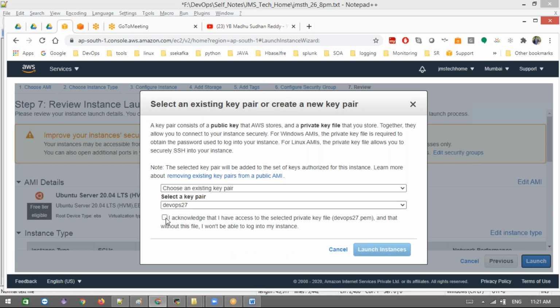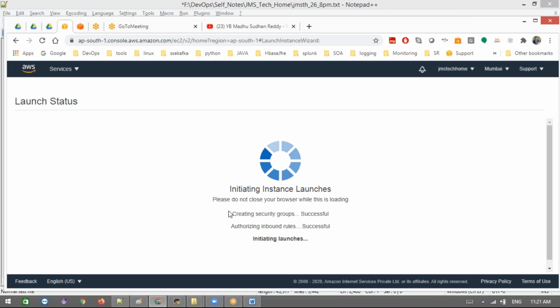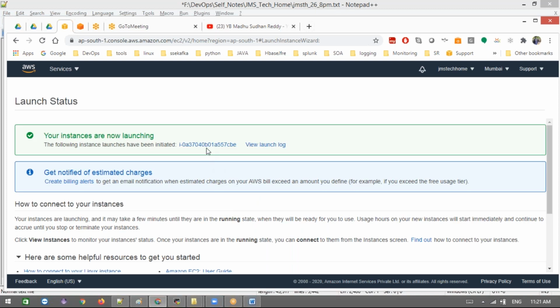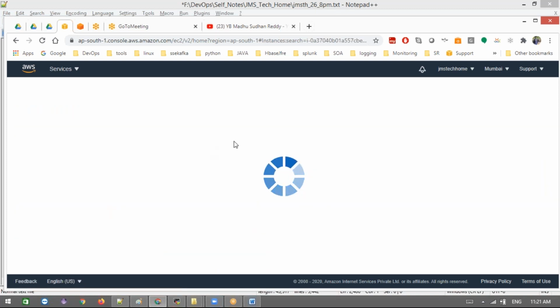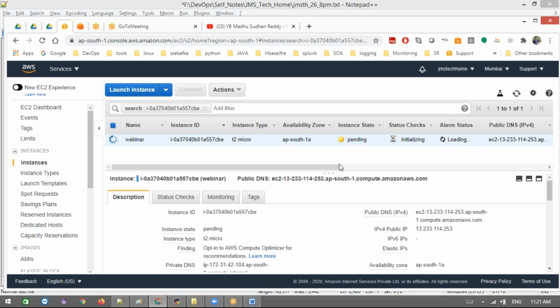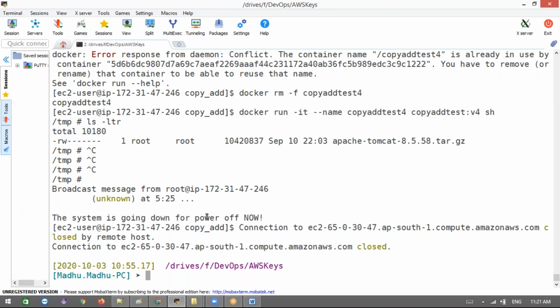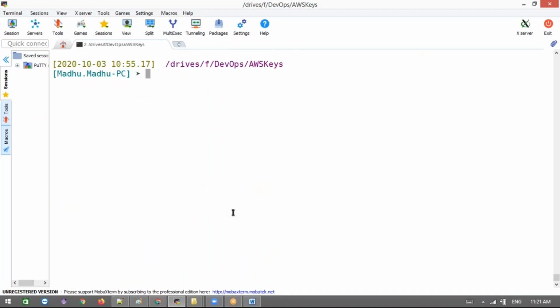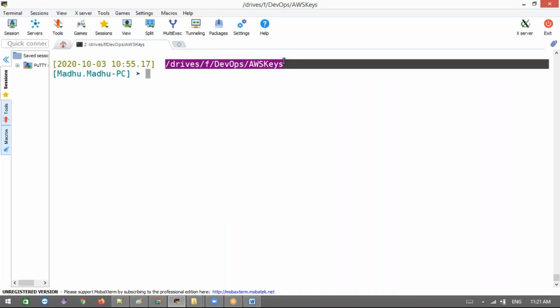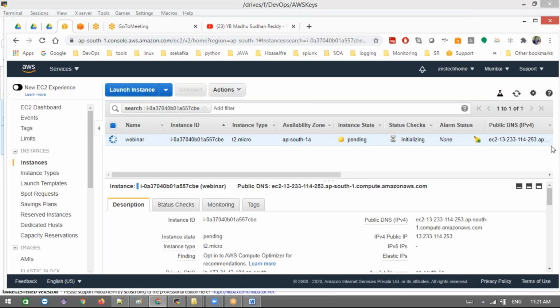Then launch it. My key already exists, so I'm going to use the same key here. If you don't have one, you can create a new key. Let the instance come up. Meanwhile, I'm going to use MobaXterm to connect to my server. In this place I have that key PEM file.